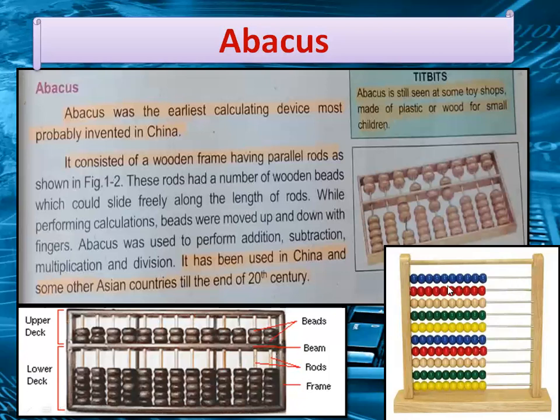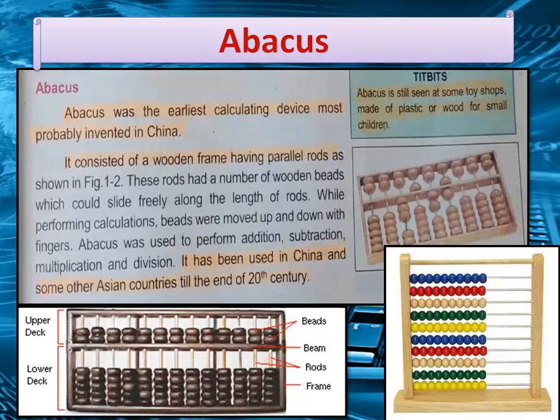You can view these colorful beads. These beads can be moved up and down with the help of fingers, and in some toys and devices, we can move them left to right.